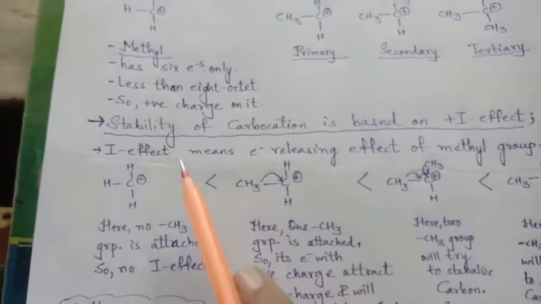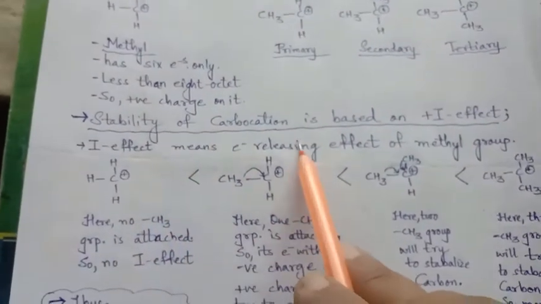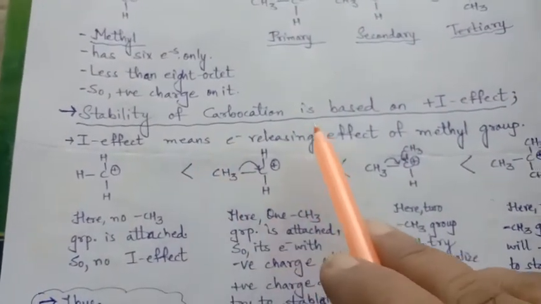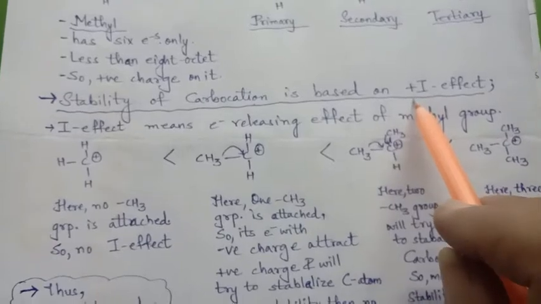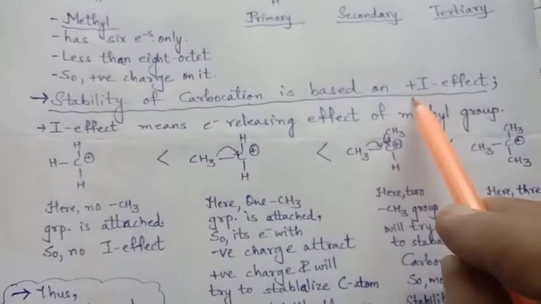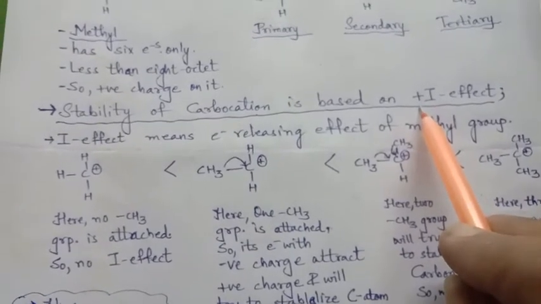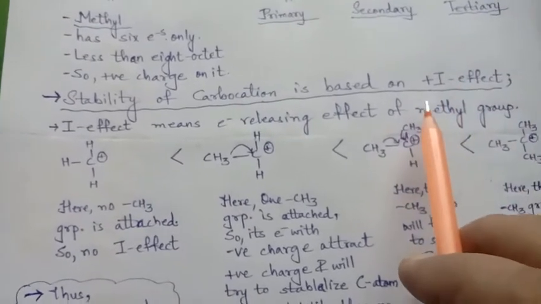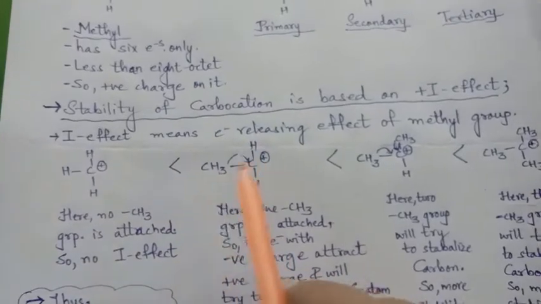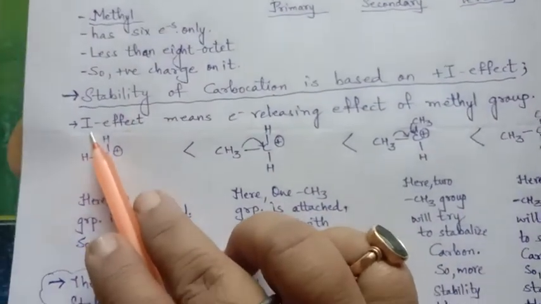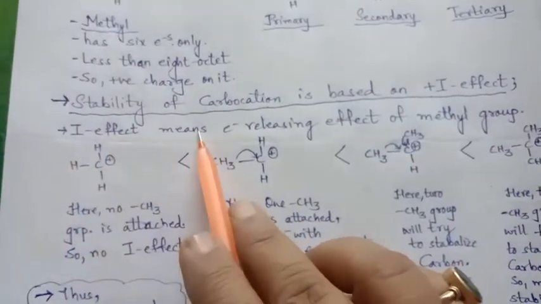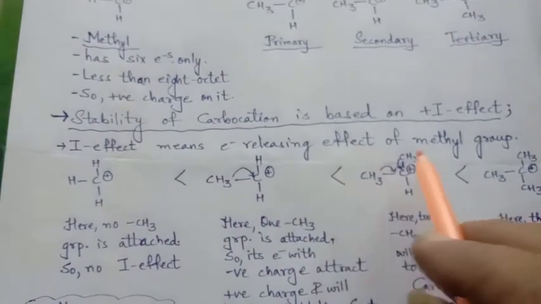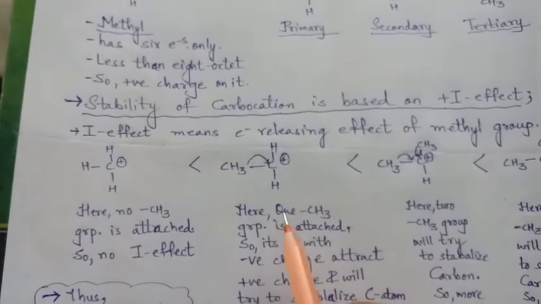So here also the stability of carbocation is to be considered, and the stability of carbocation is based on plus I effect, that means inductive effect. If we recall the inductive effect, I will explain it in a simple manner. Plus I effect means the electron-releasing effect of a methyl group.